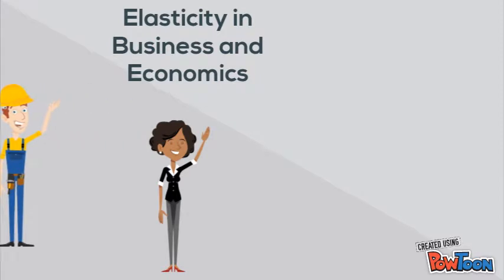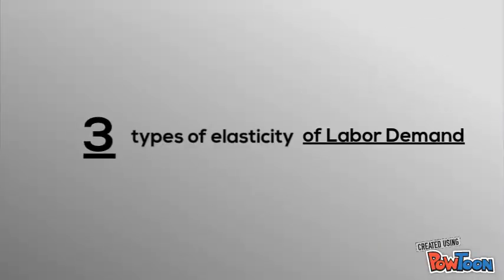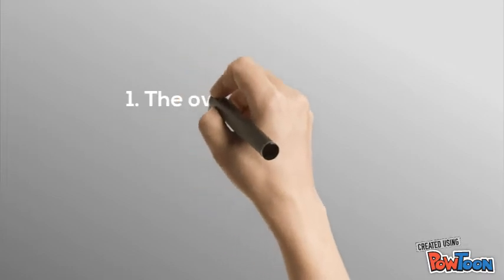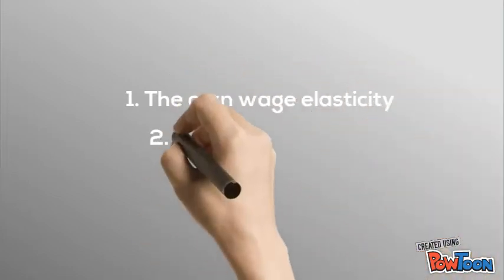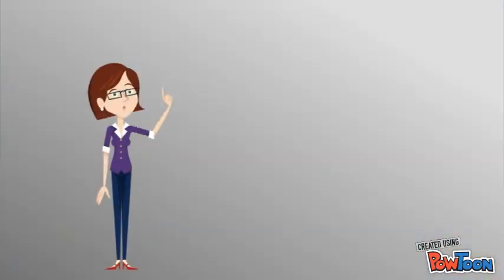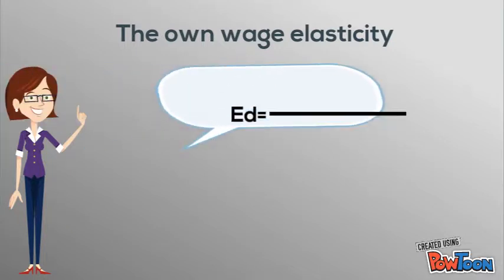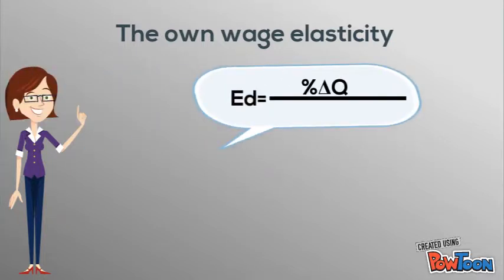Moreover, in this video, we are going to talk about the types of the elasticity of labor demand. There are three types of elasticities of labor demand: the own wage elasticity of labor demand, the cross elasticity of labor demand, and the elasticity of substitution. Let's first start with the own wage elasticity of labor demand. The own wage elasticity of demand for labor is the percentage change in quantity of labor demanded divided by the percentage change in the wage.